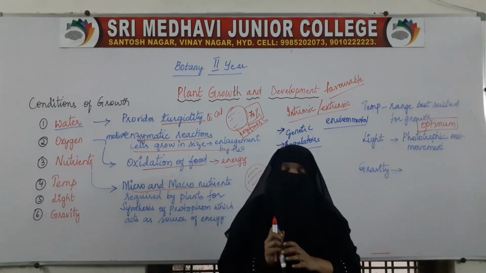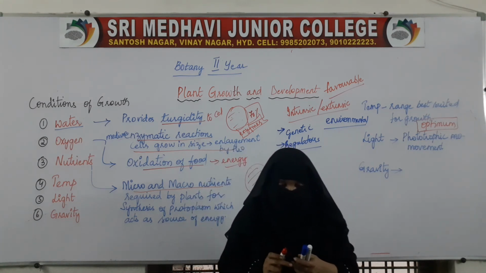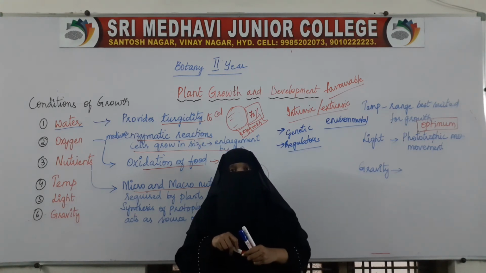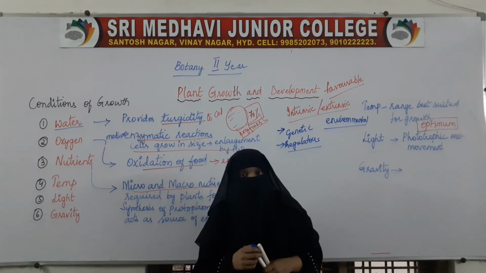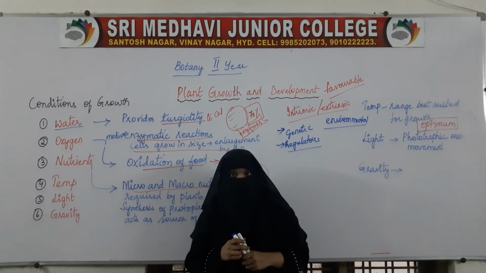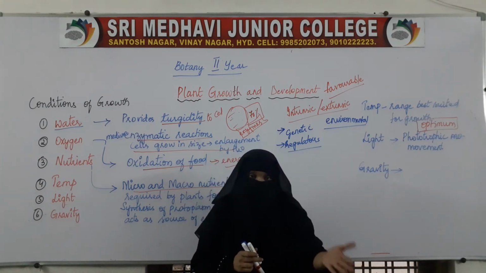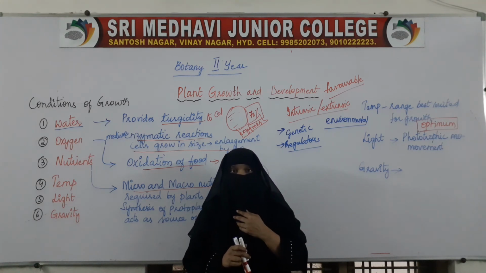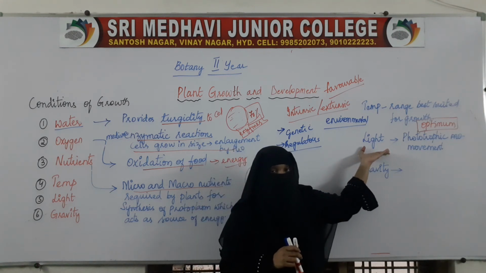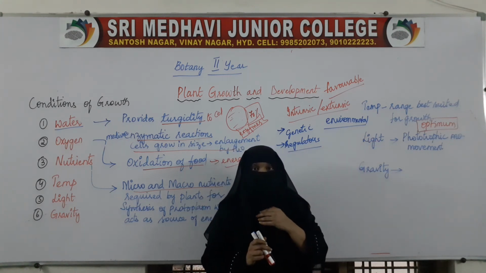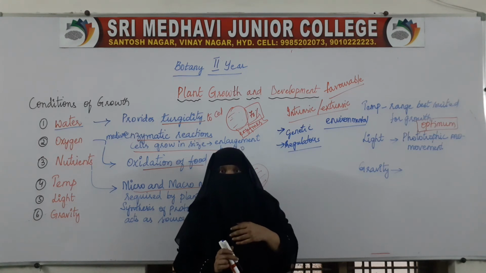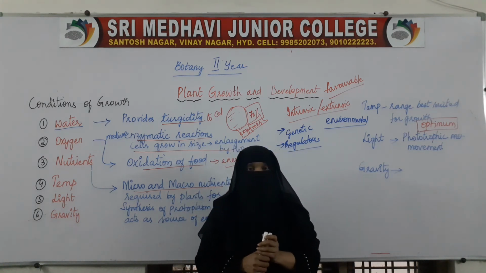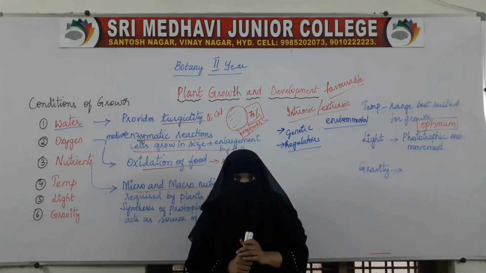Light, we all know, it plays a very major role. With the help of the light only, plants are able to produce their own food by the process of photosynthesis. We will see how light is affecting photosynthesis in another chapter. A whole chapter is dedicated for this. But as of now, light is a very important factor which helps in carrying out the process of photosynthesis,